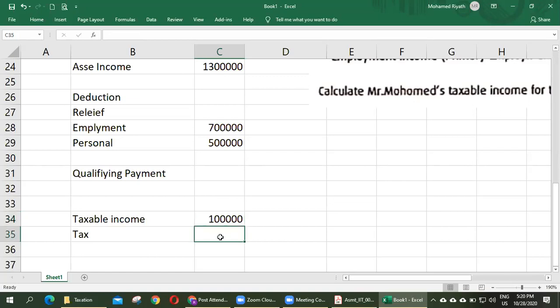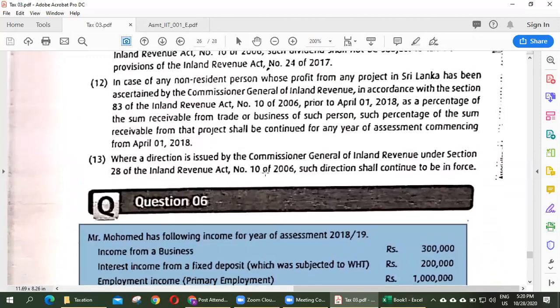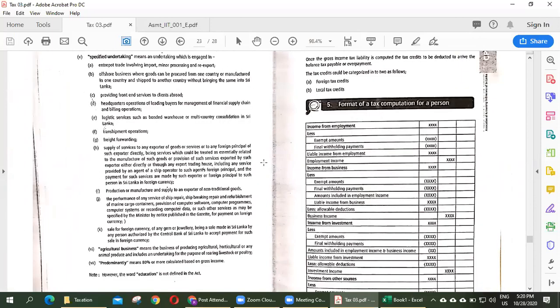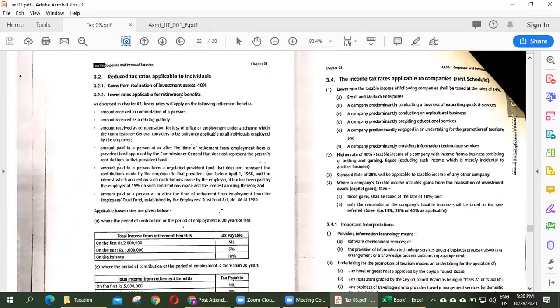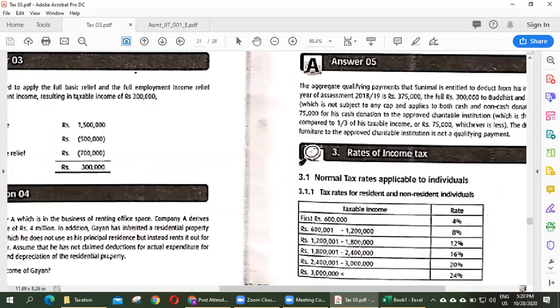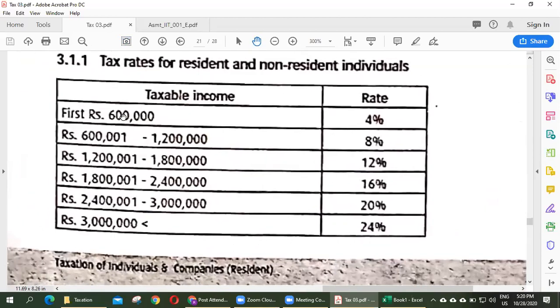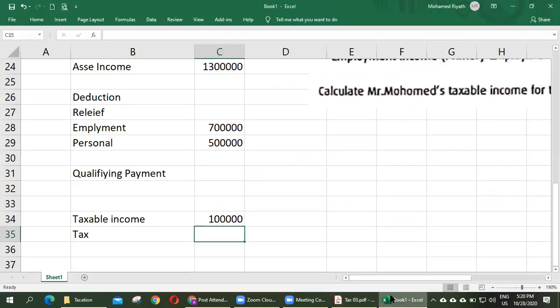And how much tax? We apply this table. For the first 600,000, what's the rate? 4%.